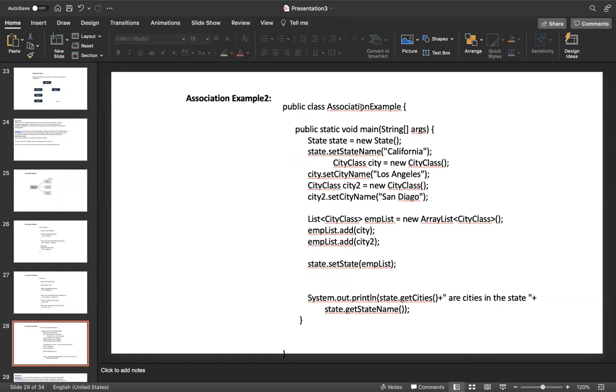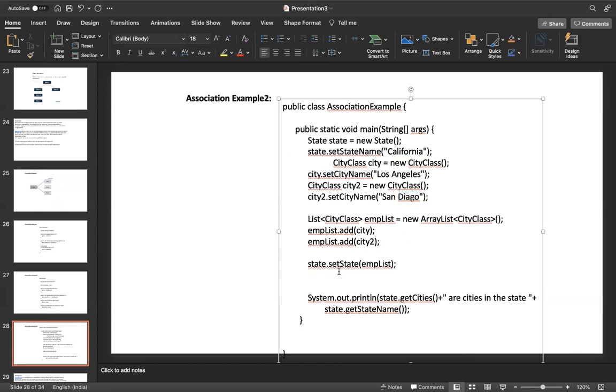In public static void main, a state object is created and a name is given. A city object is created and a name is given, and a city2 object is created and a name is given. These two cities are added to one list. This list is assigned using the setCities method. Now the state has two cities. That is how we provide association between two classes, State and City. This is called association.